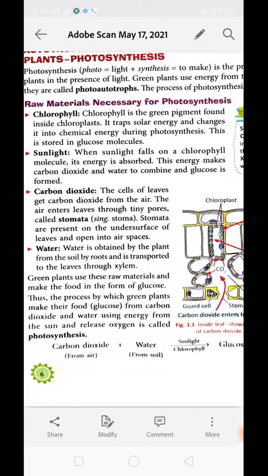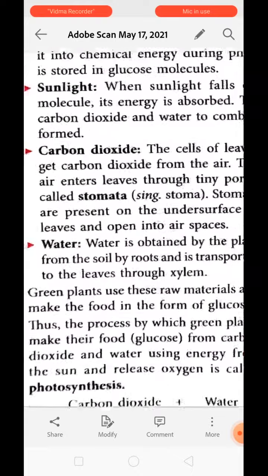sunlight. When sunlight falls on the chlorophyll molecule, its energy is absorbed by these molecules. It is the chlorophyll molecule which can absorb the solar energy or energy of the sun. This energy is used by the chlorophyll to make glucose out of carbon dioxide and water. Clear? Now next is carbon dioxide.